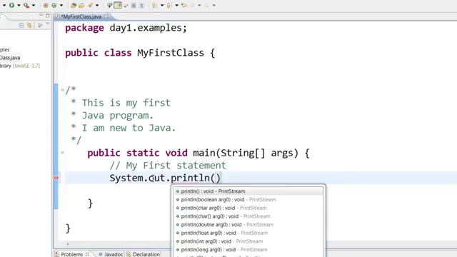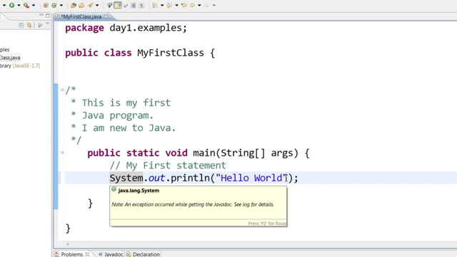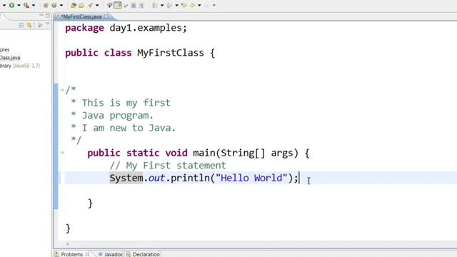Then you open the parenthesis and double quotes, and within the double quotes you can type anything you want, like hello world. Now this is the syntax to print something to the console in Java: System.out.println, System starts with a capital S, and within double quotes you can type in anything you want.